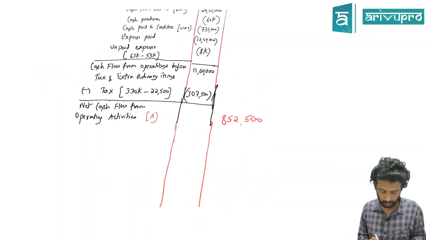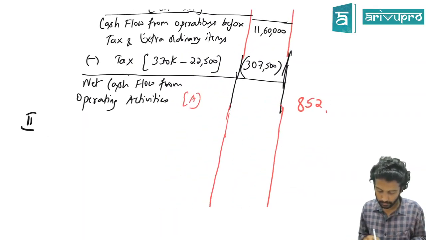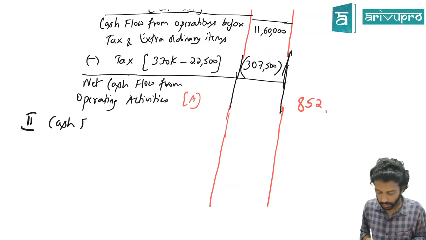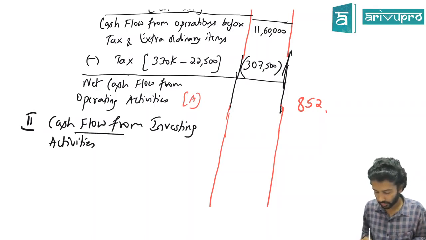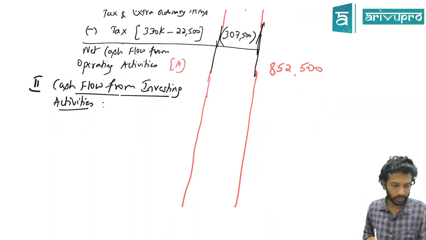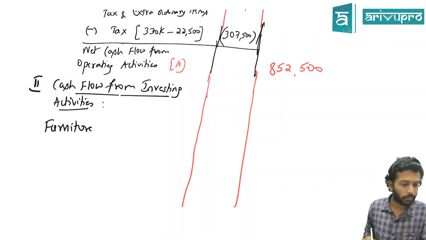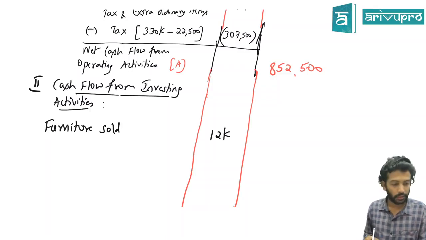Next let's go for B. B is for cash flow from investing activities. So what are the investing components we identified? The first one is what? Furniture sold or bought? Sold. You sold it for what price? So it's an inflow.